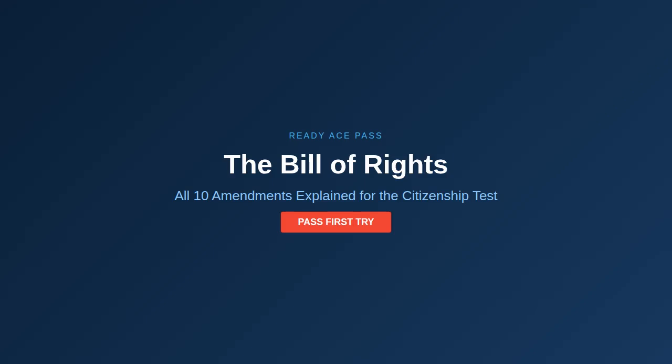The Bill of Rights. All 10 amendments explained for the citizenship test key concept. First Amendment, freedom of expression.